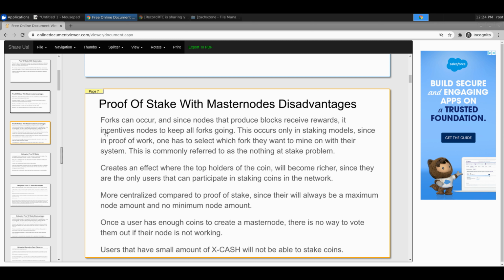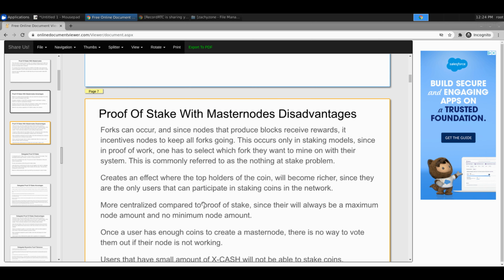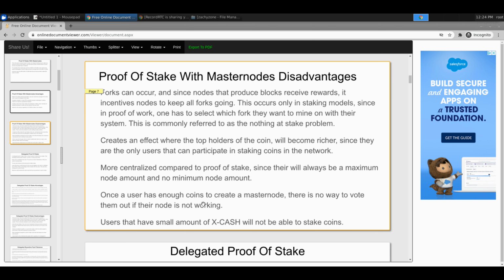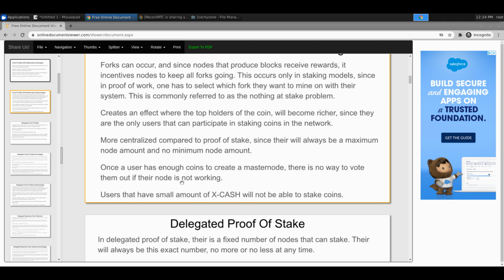Obviously, this creates the added things that pop up in the disadvantages: it creates centralization. It's centralized, of course, because you're limiting how many people can get in, and you're limiting it by money essentially, because you have to buy these coins. Or you can mine them, but you'd have to have the means to get that.